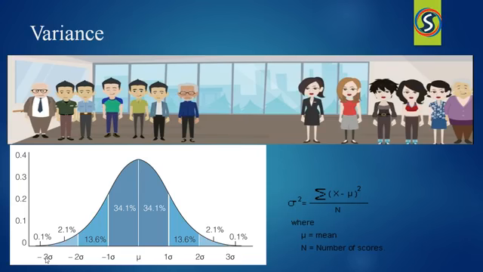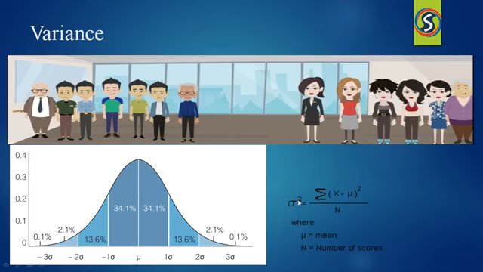If we want to know how the hair length is spread with each other in their family, then we have to measure each person's hair in the family. After that we have to take the mean of their hair. After that we subtract each person's hair length from the mean, make a square and take the summation of that. Later divide that value by the number of persons, and you will get the variance.